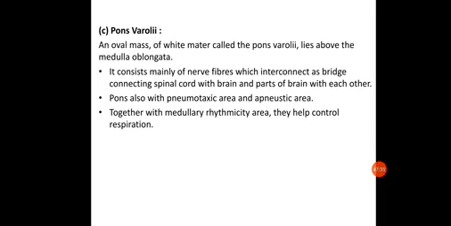It's an oval mass of white matter called pons varolii, which lies above the medulla oblongata. It consists mainly of nerve fibers which interconnect as a bridge, connecting the spinal cord with the brain and parts of the brain with each other.